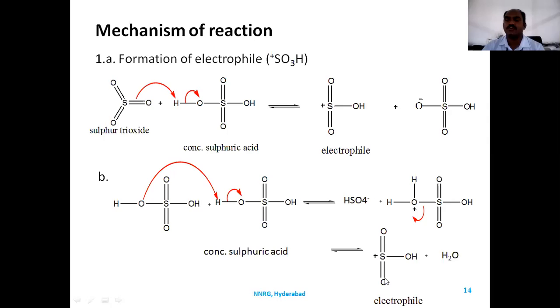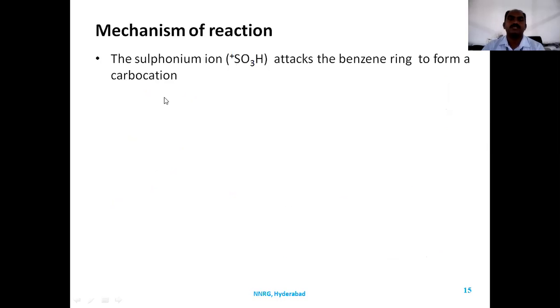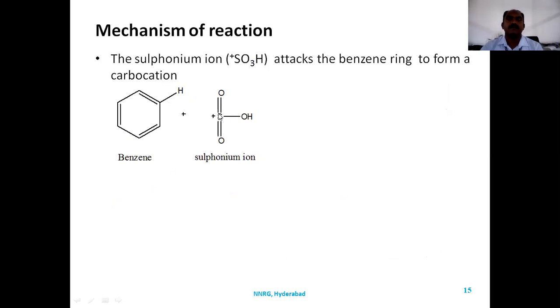The sulfonium ion acts as the electrophile. In these two steps, we get a sulfonium ion in the solution, which will attack the electron rich species, that is benzene, to form a carbocation. Benzene acts as the electron rich species, and the sulfonium ion acts as the electron deficient species, because sulfur is electron deficient. Sulfur valency may be 2, 4 or 6, but here the sulfur valency is 5. Electron deficient sulfur is in search of an electron cloud.